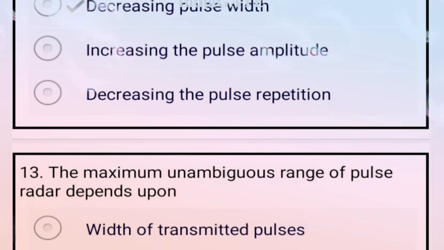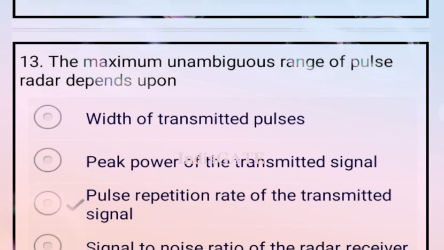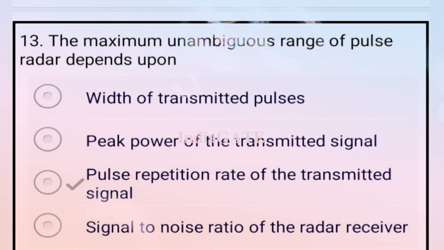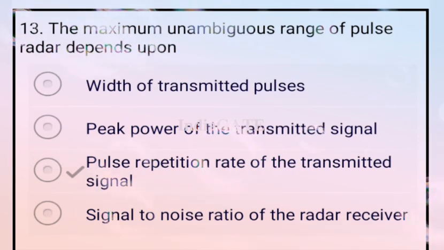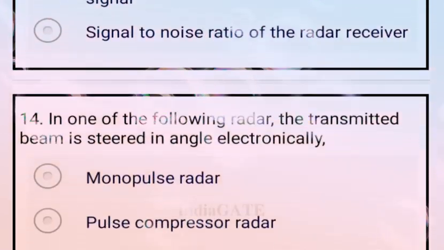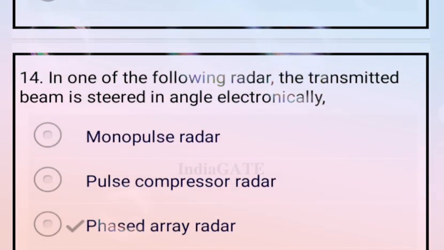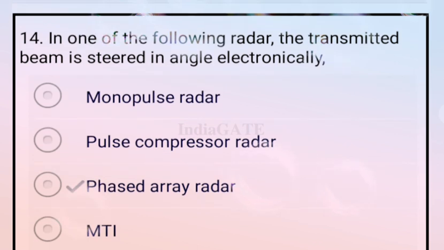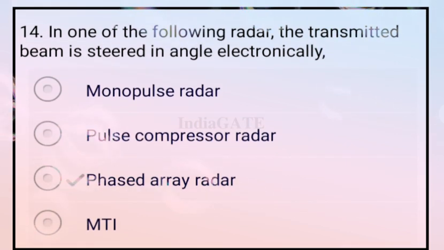Next question, the maximum unambiguous range of pulse radar depends upon the pulse repetition rate of the transmitted signal. So option C is your correct answer. Next question, in one of the following radars, the transmitted beam is steered in angle electrically. So option C is correct, that is your phased array radar.